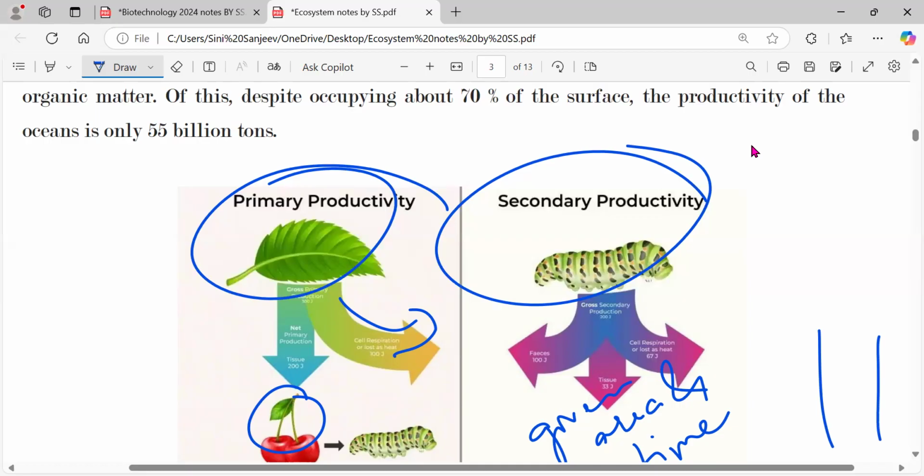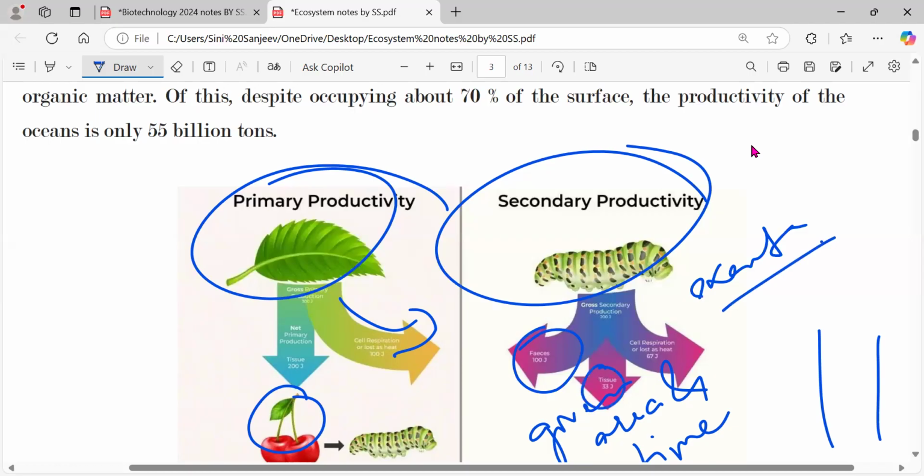Now after consuming this apple from the primary production, what does the caterpillar do? It gives you the feces, the excreta.